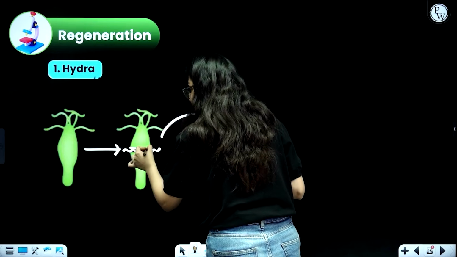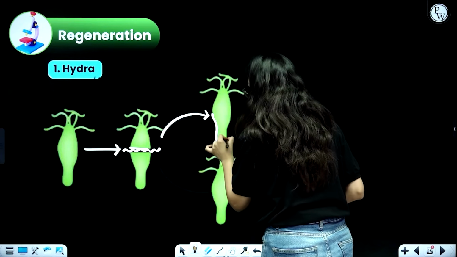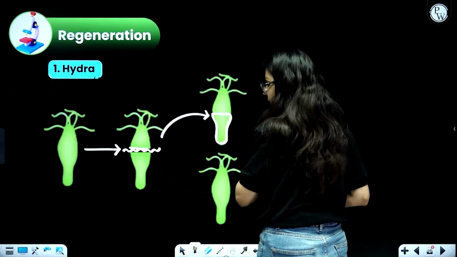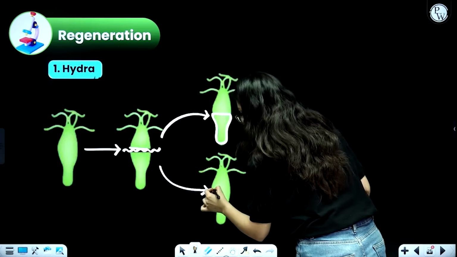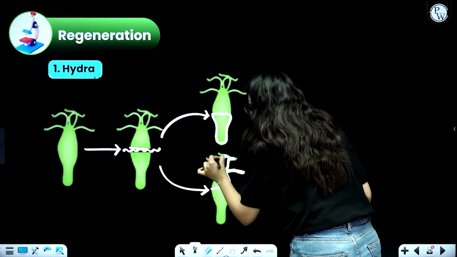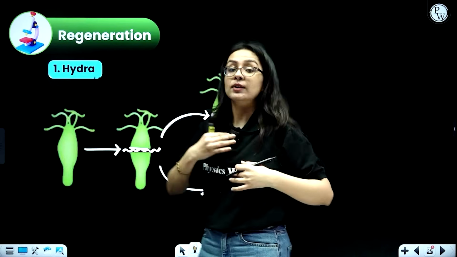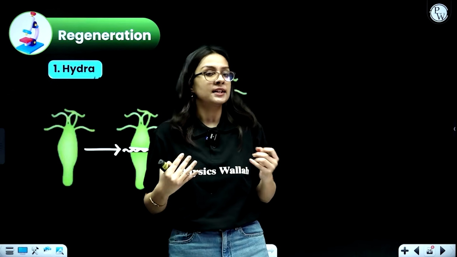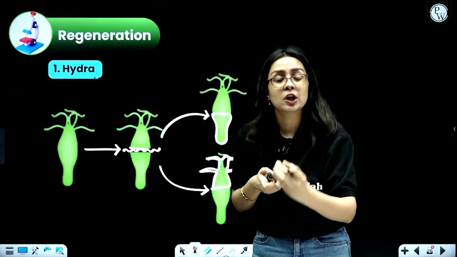So from this, the lower portion was lost, so it regenerated the lost body part over here. Likewise, this particular portion was able to regenerate, and it developed the upper body part including all the tentacles. So this is what regeneration means, to generate something once again. That is seen in hydra, because every single part was able to generate the lost part.